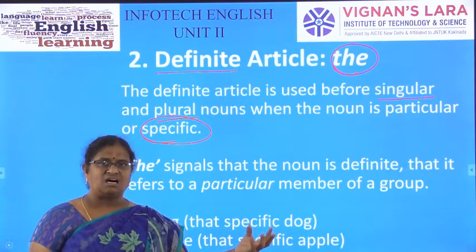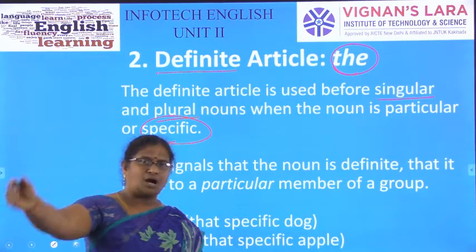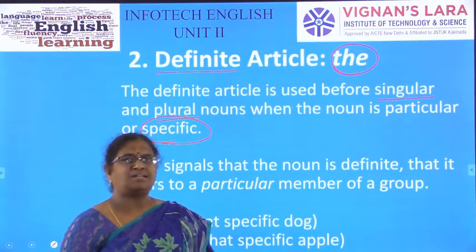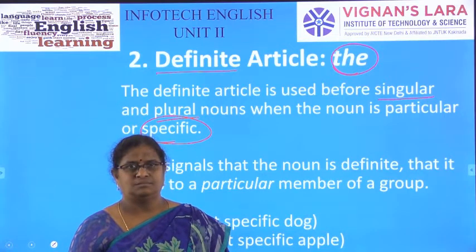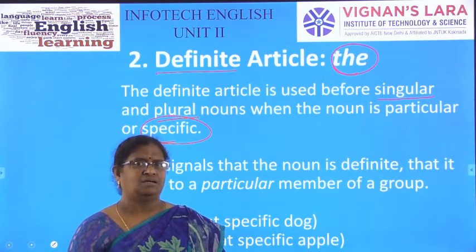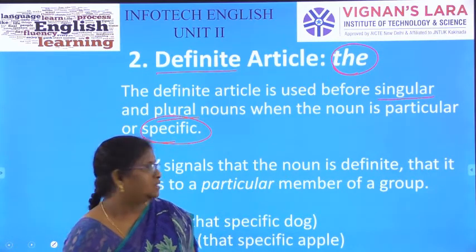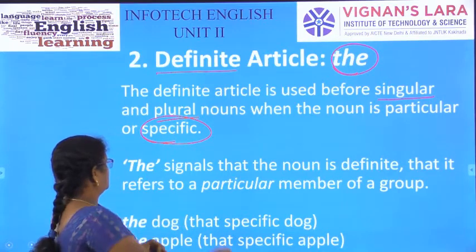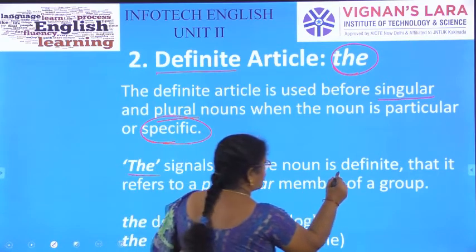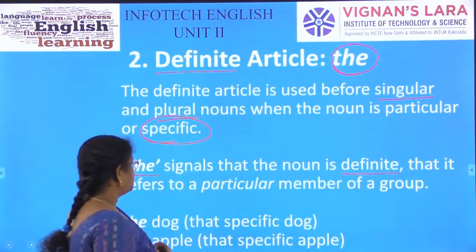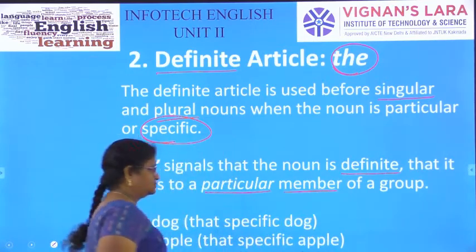A girl means any girl, any one girl, you cannot use the. There is a girl in the corner. This is the girl I met in the bus. See, first time I am telling, there is a girl in the corner. This is the girl whom I met, very specific, very particular, in the bus today. So, it signals that the noun is definite. So, it is called a definite article. It refers to a particular member in a group or a particular thing.